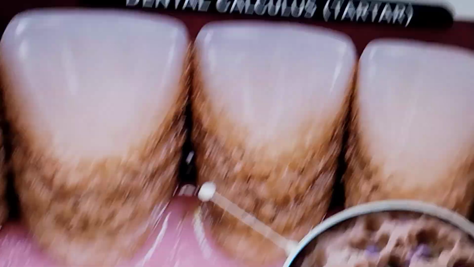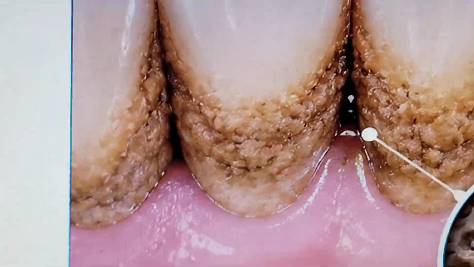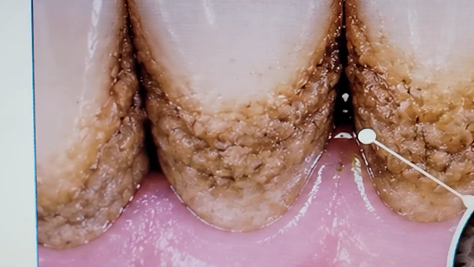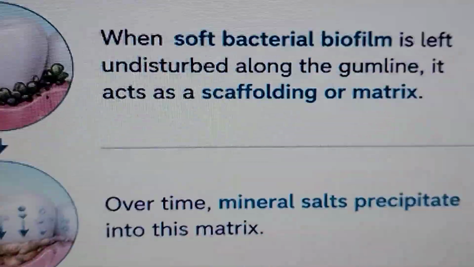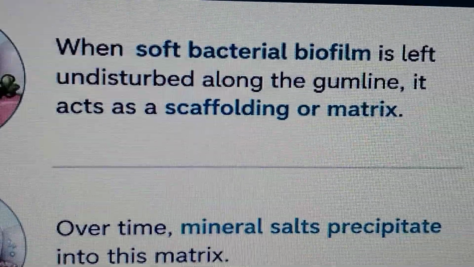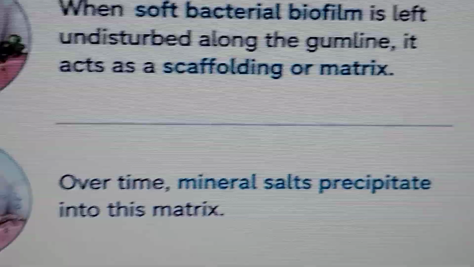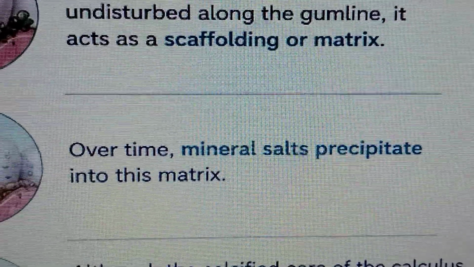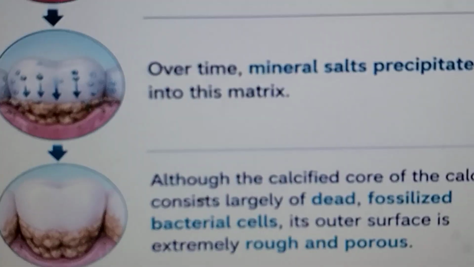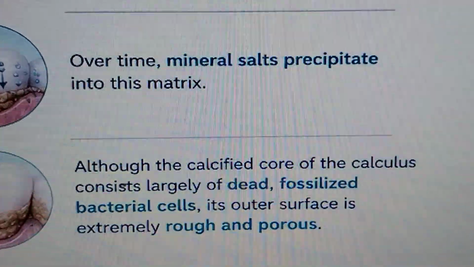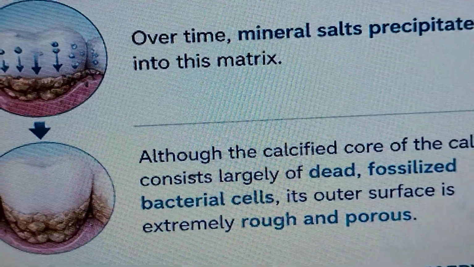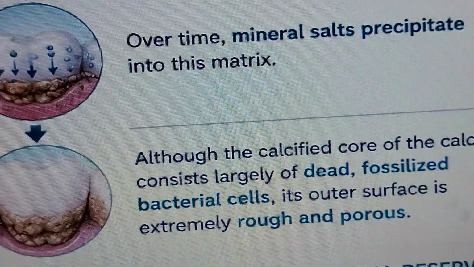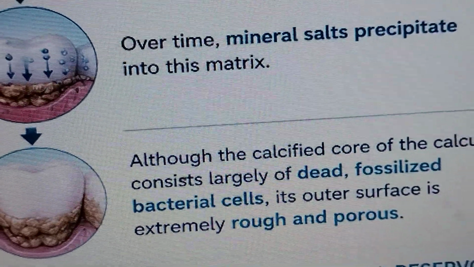Now let me describe the main culprit, dental calculus, in detail. Think of calculus as fossilized plaque. When a soft biofilm is left undisturbed along the gum line, it acts as a scaffolding matrix. Over time, mineral salts precipitate into this matrix. Although the calcified core of the calculus consists largely of fossilized bacterial cells, its outer surface is extremely rough and porous.